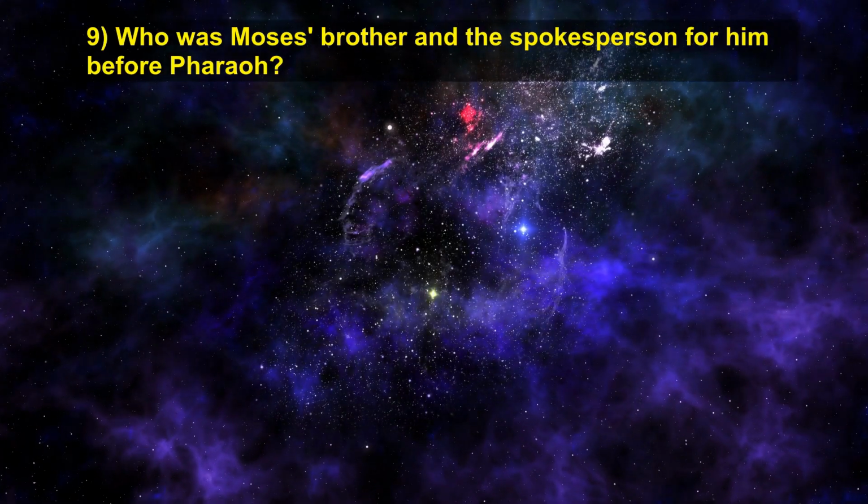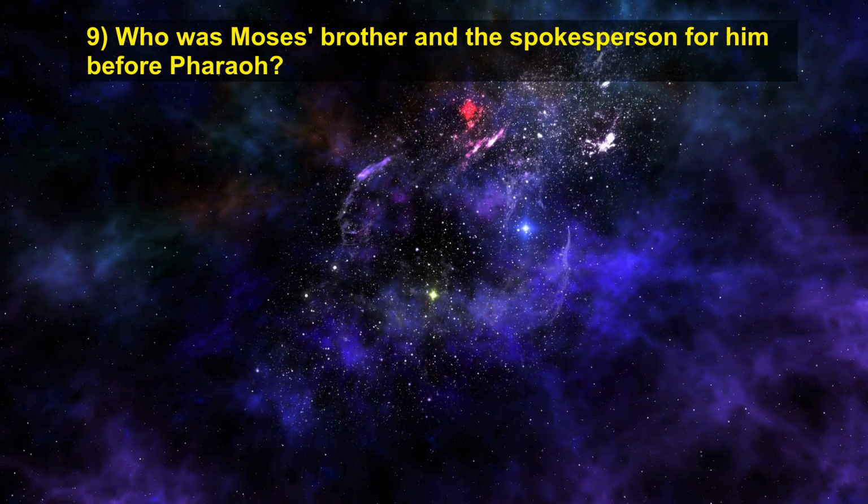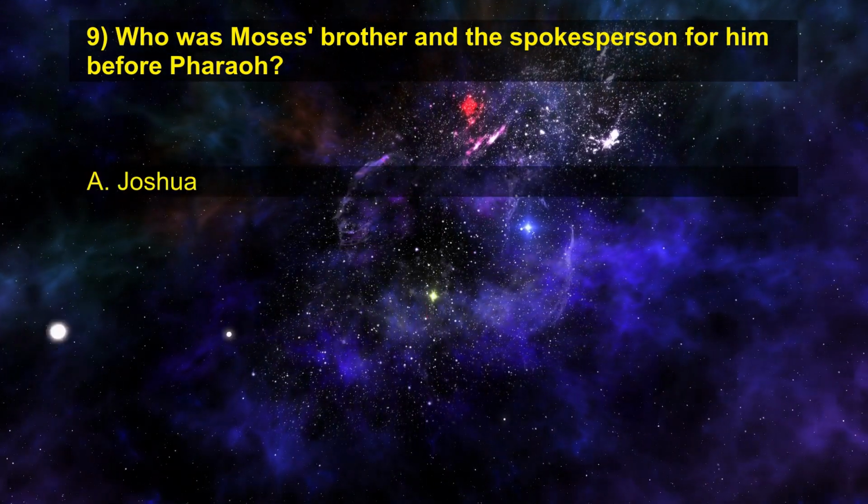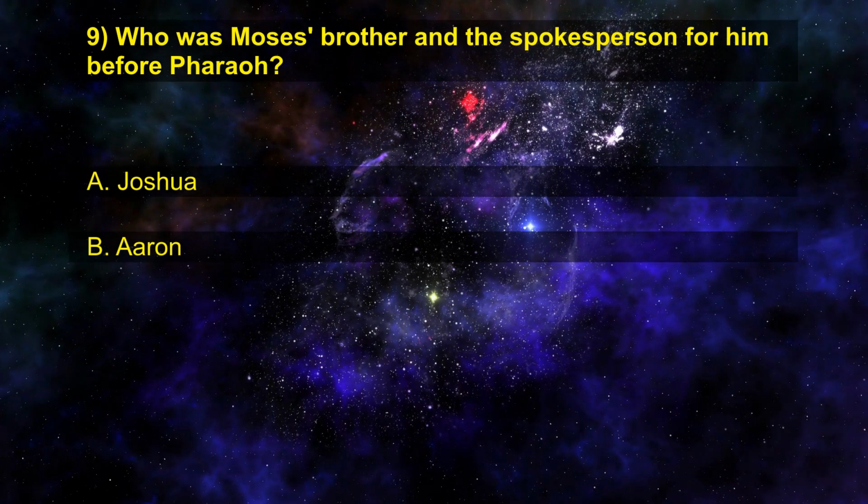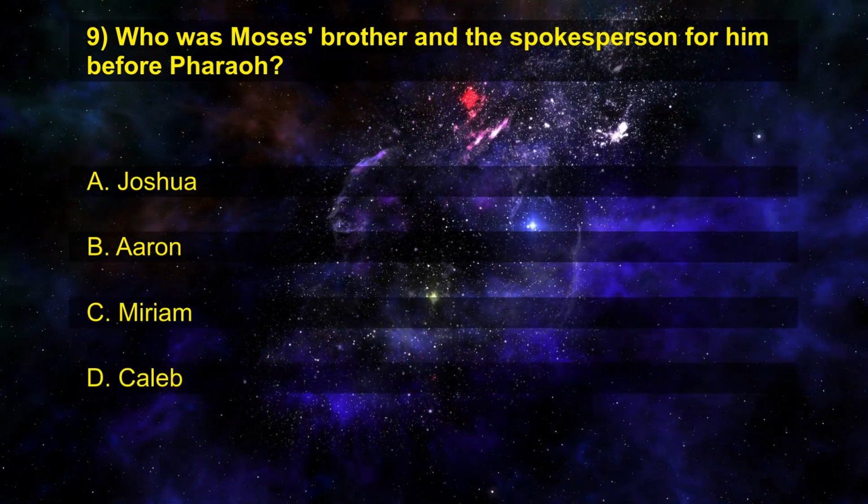9. Who was Moses' brother and the spokesperson for him before Pharaoh? A. Joshua. B. Aaron. C. Miriam. D. Caleb.